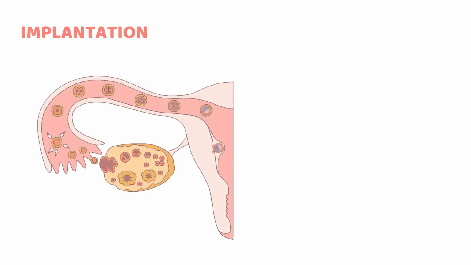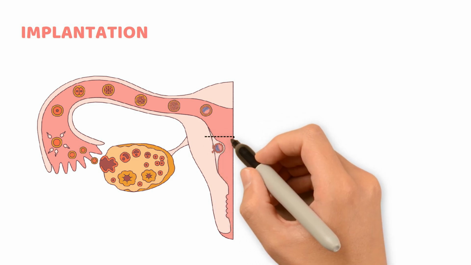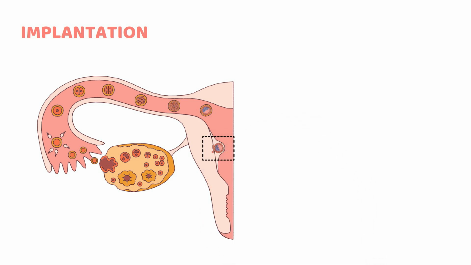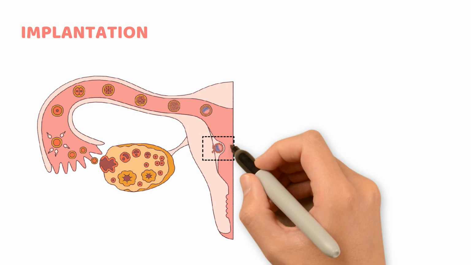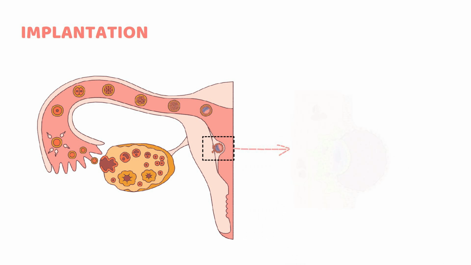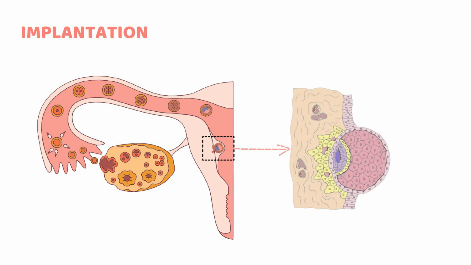Implantation is the process by which the blastocyst embeds itself into the endometrial lining of the uterus, establishing the foundation for pregnancy. Implantation begins around day 6 to 7 after fertilization. The blastocyst must first shed its zona pellucida to interact with the uterus. Once exposed, the blastocyst attaches to the endometrial lining, marking the first step of implantation.